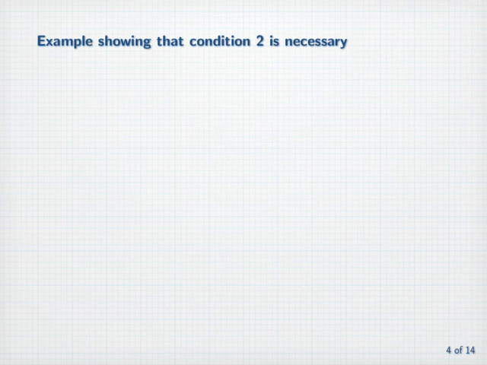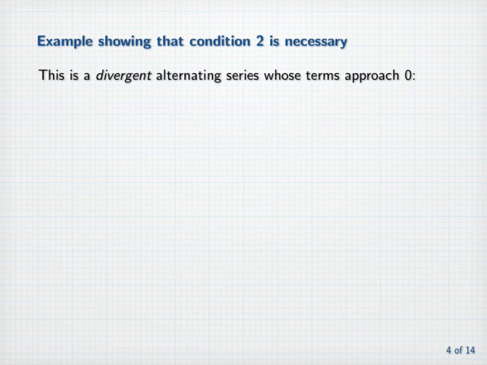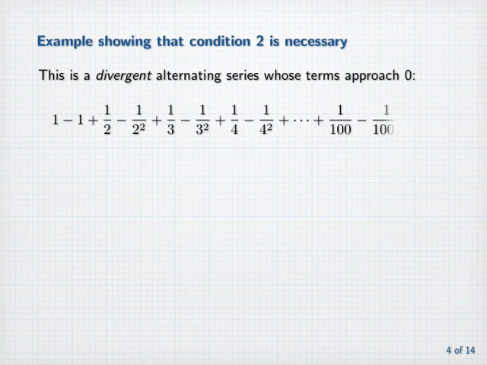Now let's look at an example showing that condition 2 in the previous theorem is necessary. The following is a divergent alternating series whose terms approach 0. 1 minus 1 plus 1/2 minus 1/2 squared plus 1/3 minus 1/3 squared plus 1/4 minus 1/4 squared, and so on. Notice how the series is constructed. All of the negative terms comprise the sum of minus 1 over k squared, which we know is a convergent p-series. But the positive terms, 1 plus 1/2 plus 1/3 and so on, are the terms of the divergent harmonic